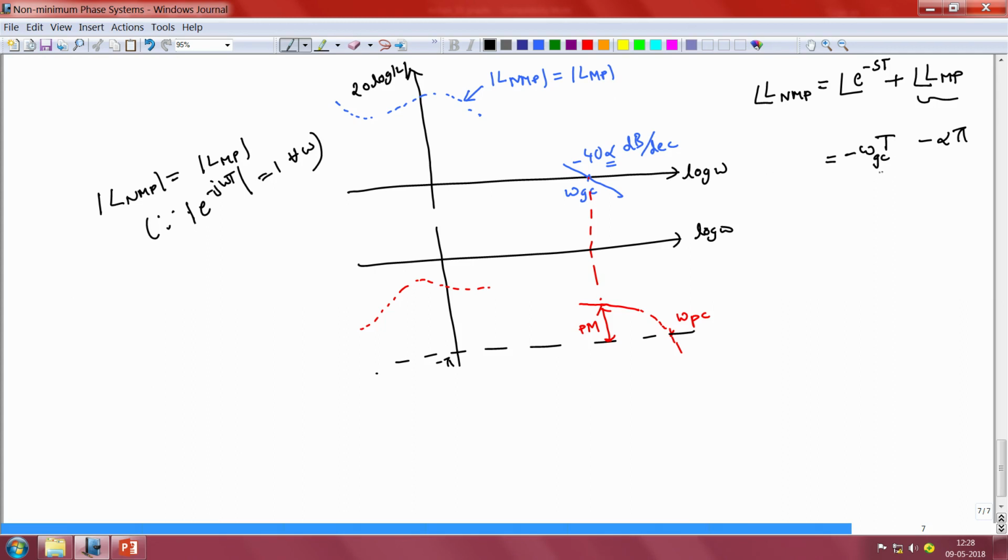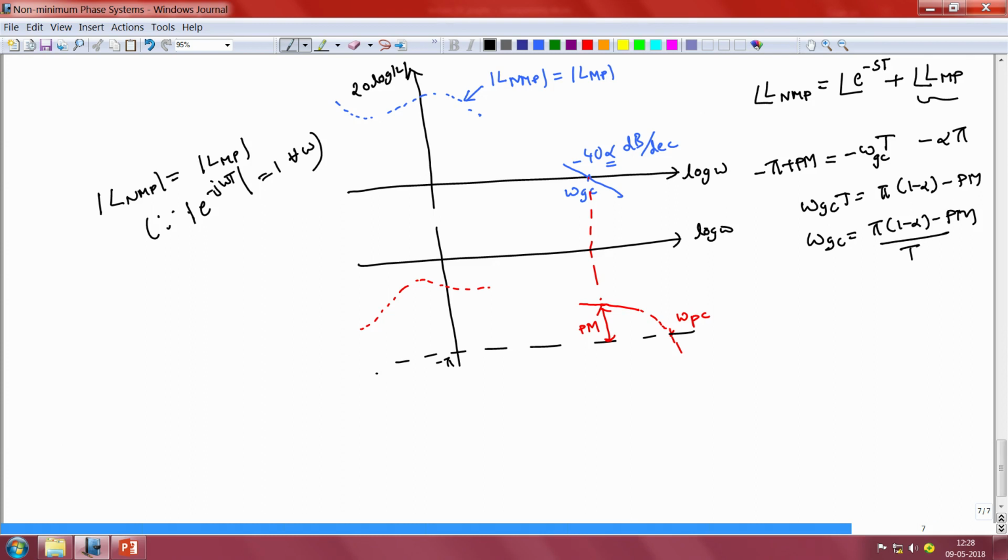By definition, the net phase lag of LNMP is going to be equal to minus pi plus Pm. So what this tells us therefore is that omega gc times T is given by pi times 1 minus alpha minus Pm, or in other words omega gc is going to be given by pi times 1 minus alpha minus Pm, divided by capital T.